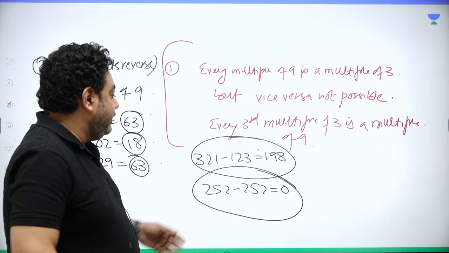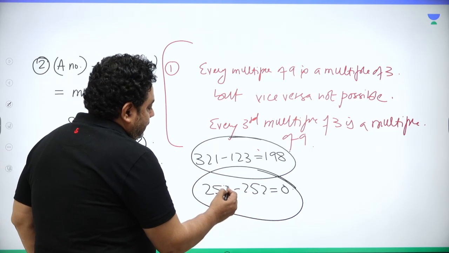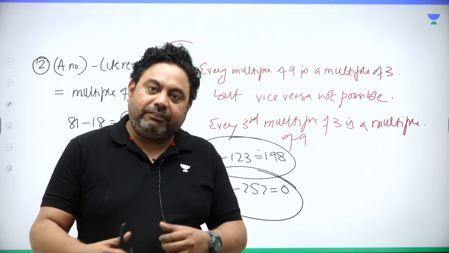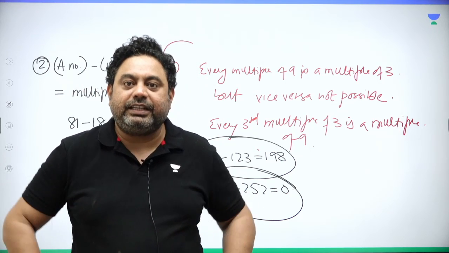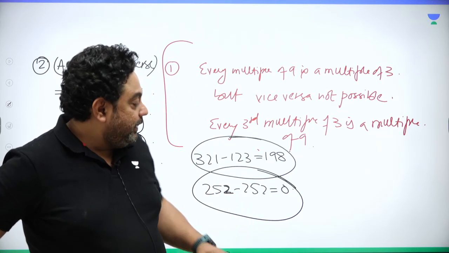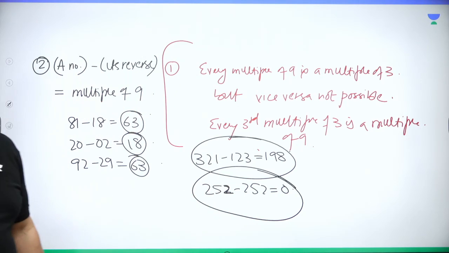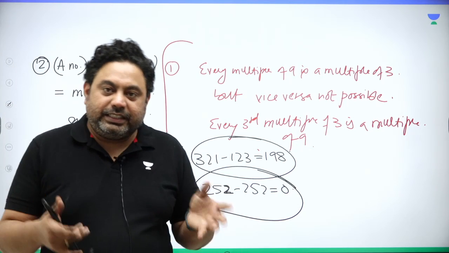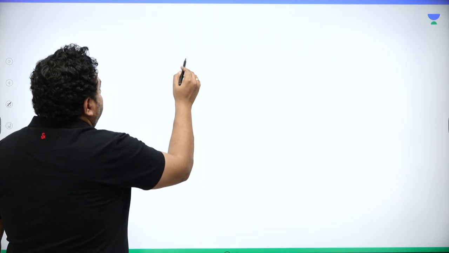This is called a palindrome. A palindrome is a number which is the same written from left to right or right to left. It's the same number, right? So palindrome, again it is a multiple of 9. So rather than saying, sir, shall we remember it, just keep a very simple thing in your mind. I think this is something we generally tend to miss.